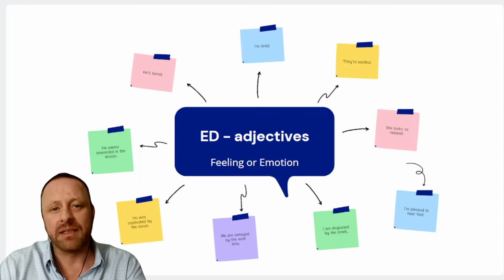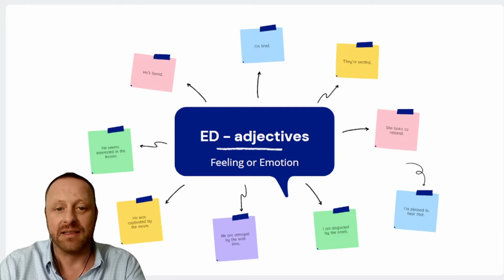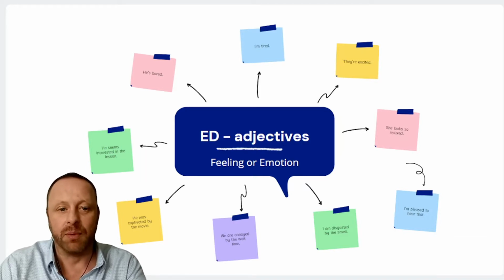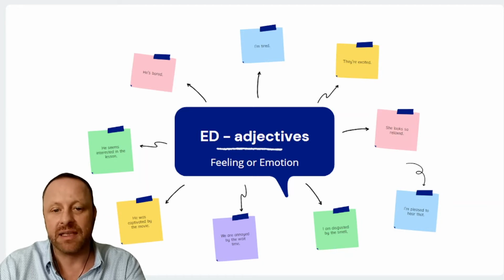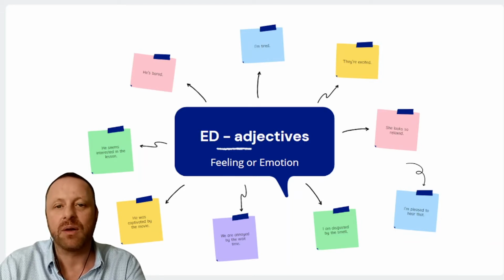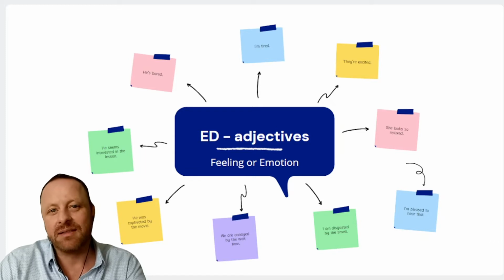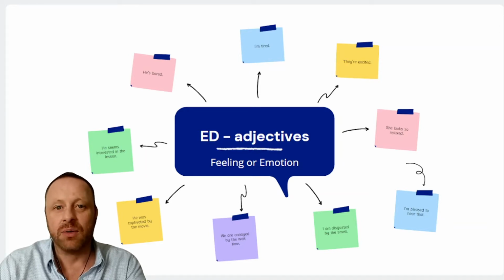So a couple of examples of sentences with ed adjectives would be they're excited, I'm tired, he's bored, he seems interested in the lesson, I am disgusted by the smell, or I'm pleased to hear that. And all of these sentences are describing how someone feels. And that's really the most important thing, which makes ed adjectives quite simple in that you know that if it is something that is not living, you cannot use an ed adjective to describe it.